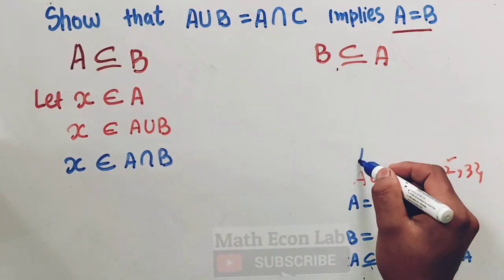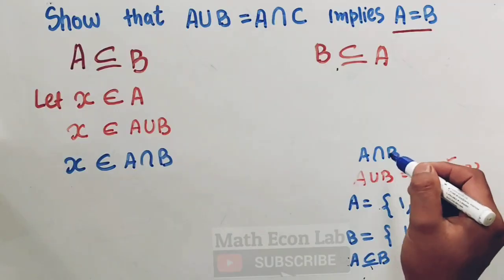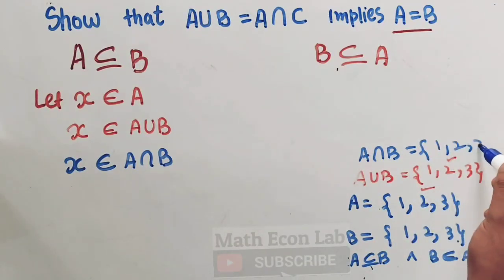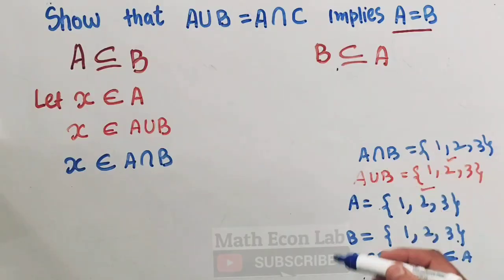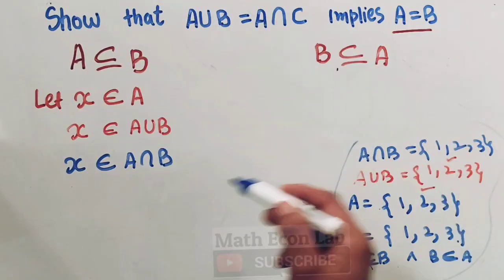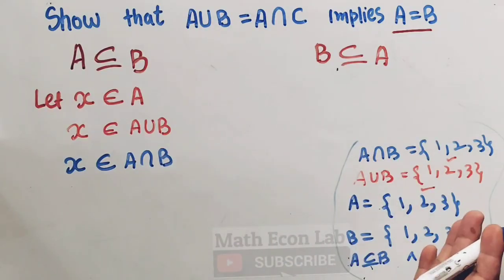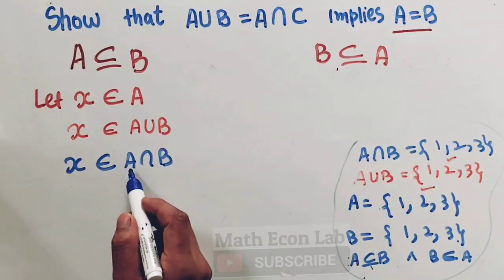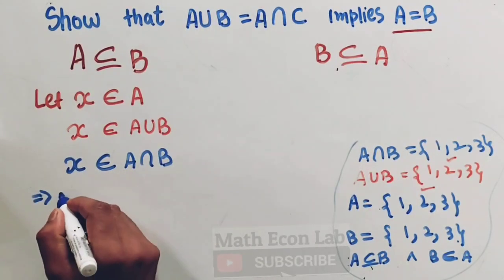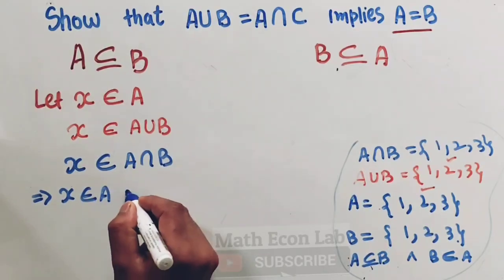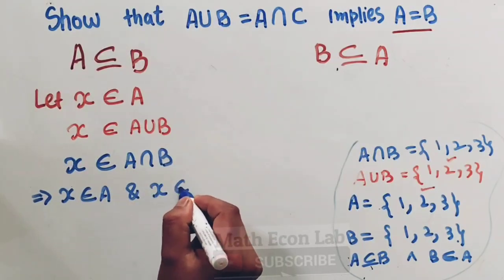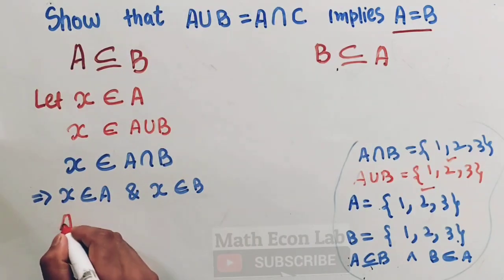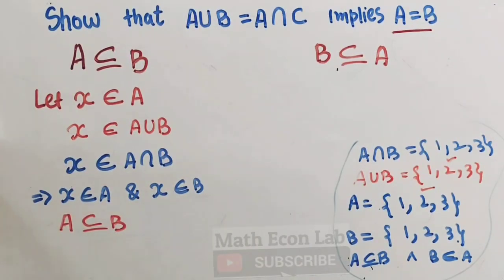And here we can also see the intersection of the A and B sets. So the intersection will be again 1, 2, 3. Okay, so I am repeating, it is just to explain how I am getting these things here. This has nothing to do with the proof. The proof is still this thing. So if X belongs to A intersection B, it implies X belongs to A and X belongs to B. Okay, so if this is the case, it implies A is a subset of B.